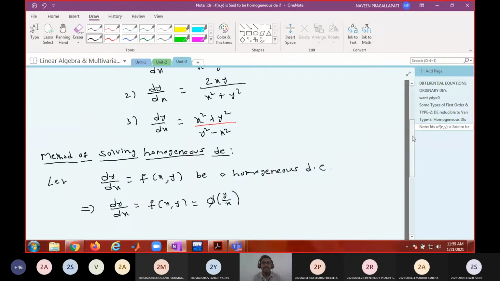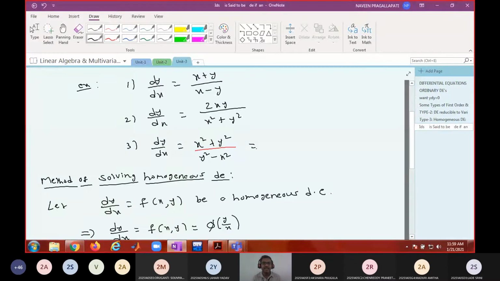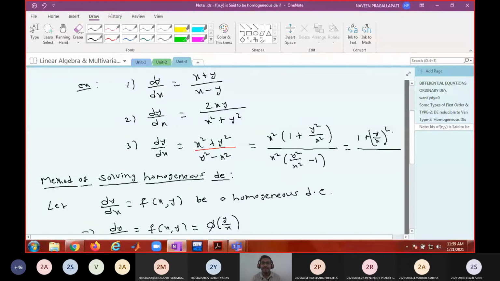Why? Because for example, if I take x square common, what I will get? 1 plus y square by x square divided by, if I take x square common, y square by x square minus 1. And x square gets cancelled. Can I write this as 1 plus y by x whole square by y by x whole square minus 1?